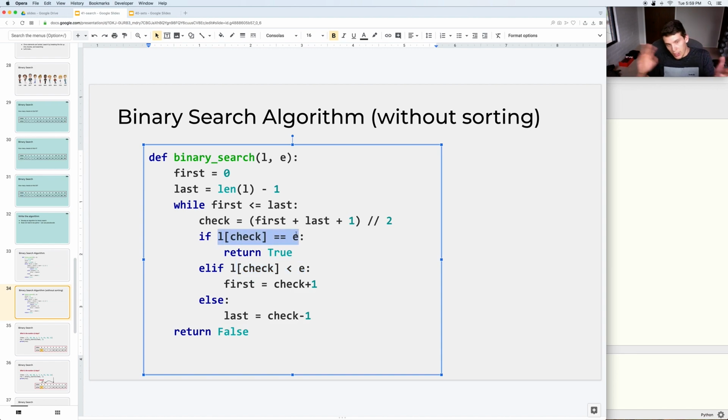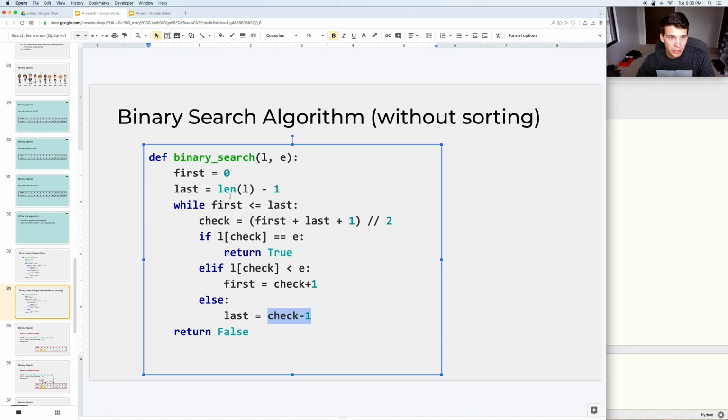But anyway, if it's equal, you can return true. If the element you're currently at is less than the value that you're looking for, then you can take your first index marker and move it up to check +1. And then in the else case, you can change last to be check -1.